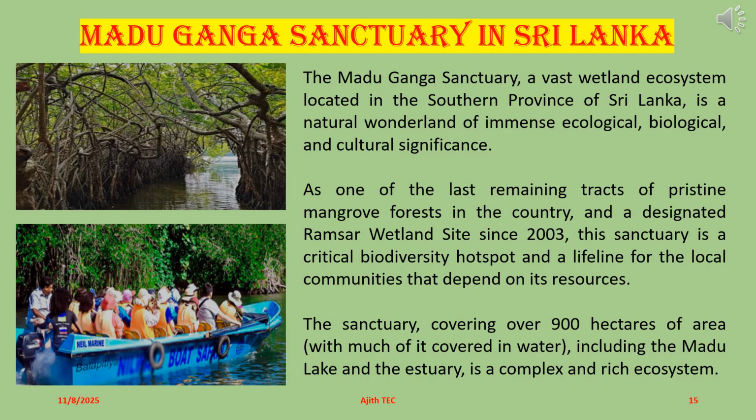Madhu Ganga Sanctuary in Sri Lanka. The Madhu Ganga Sanctuary, a vast wetland ecosystem located in the southern province of Sri Lanka, is a natural wonderland of immense ecological, biological, and cultural significance. As one of the last remaining tracts of pristine mangrove forests in the country, and a designated Ramsar wetland site since 2003, this sanctuary is a critical biodiversity hotspot and a lifeline for the local communities that depend on its resources. The sanctuary, covering over 900 hectares, with much of it covered in water, including the Madhu Lake and the estuary, is a complex and rich ecosystem.